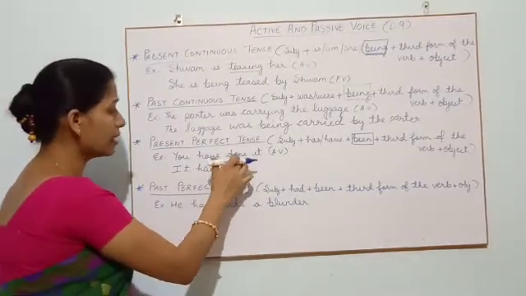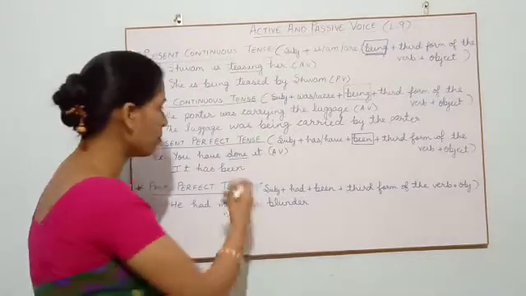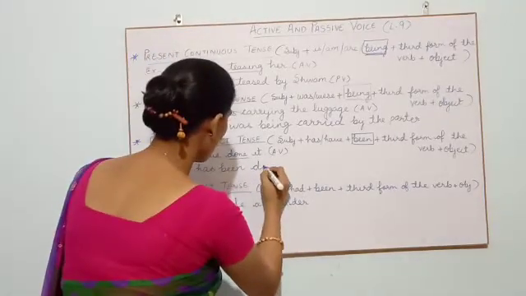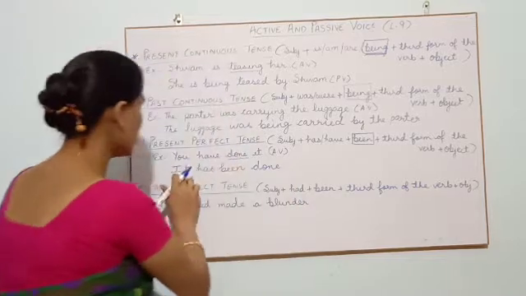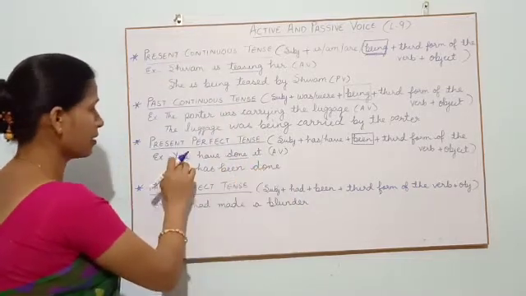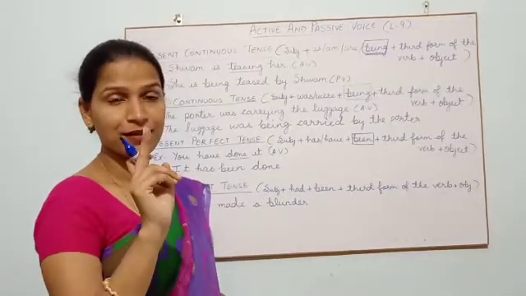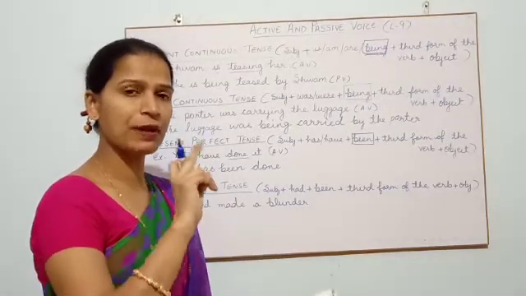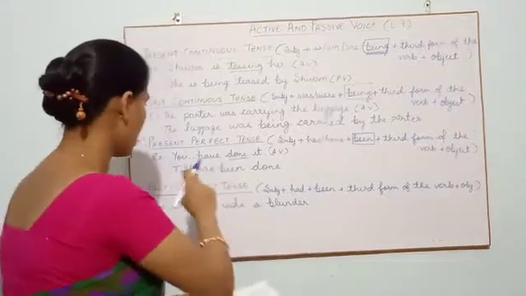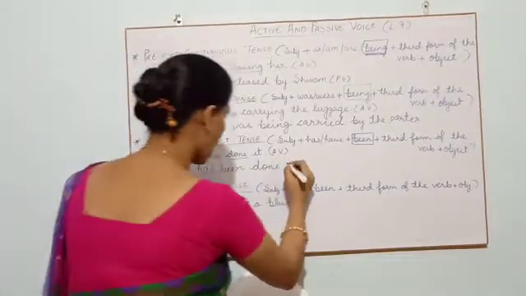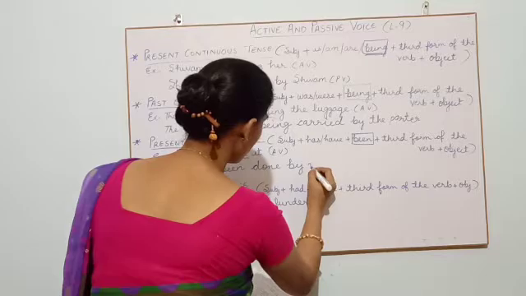So been, then done. We have to write the third form. It is already there. D-O-N-E, done. It has been done. You will change into, that time I have written for you will remain the same. It will be the same. It has been done by you.